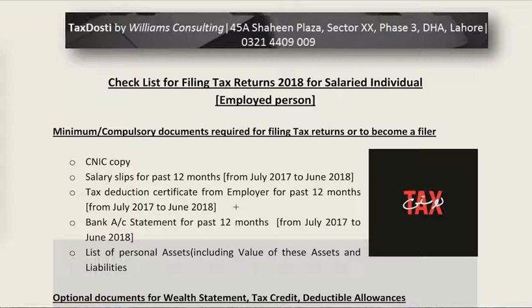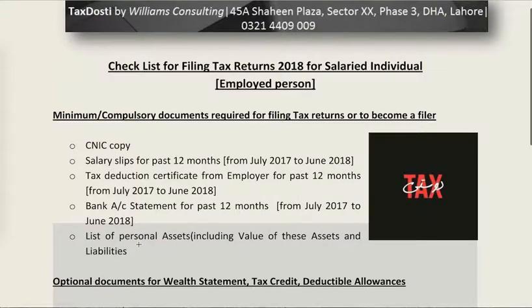The second important document is the bank statement of the account in which your employer deposited or transferred your salary. That bank statement should reflect those 12 monthly salary payments, and it may also reflect other amounts that you have received, maybe from your family, friends, or some investment you may have made. So the consultant, the lawyer, or the chartered accountant will confirm that this income has been received in the bank.